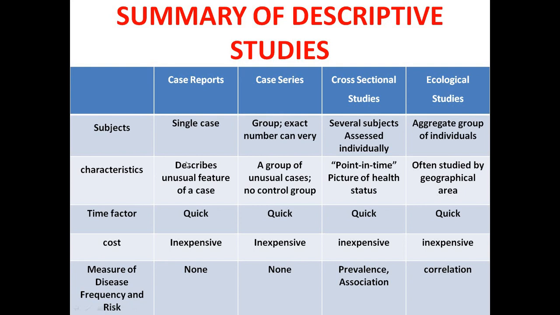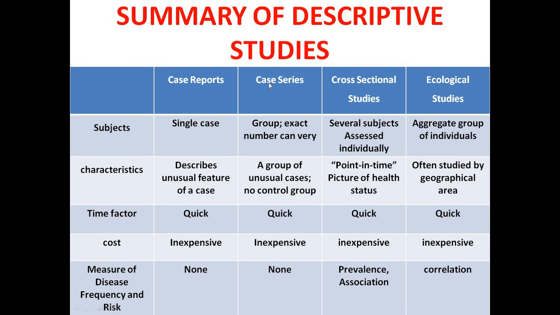Then obviously four things I have tabulated: case reports one, case series two, cross-sectional studies, and ecological studies. In case reports, obviously one case has been reported which presents with an unusual presentation of a disease.